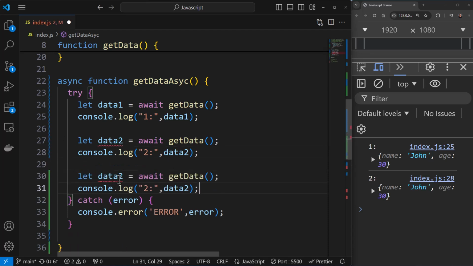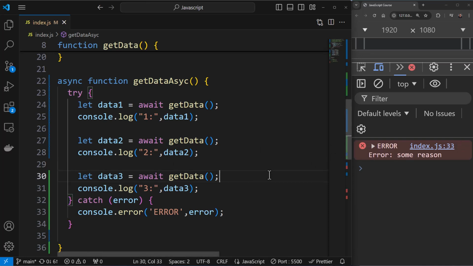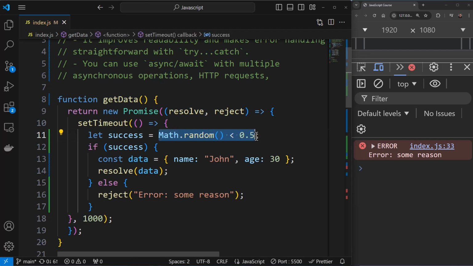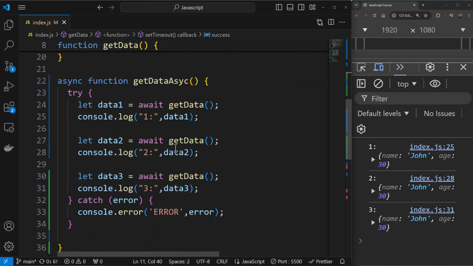As you can see over here, it's pretty simple to understand, and the syntax is also easy. There is no complicated thing involved. You can see the first one failed, so of course nothing will be executed in this block. So I'll save this again. Let me increase the success rate to, let's say, 90%. 1, 2, and 3. So I increased the success rate, and you can see all 3 were successful. So this is how it works.